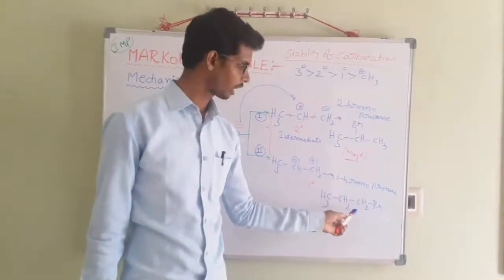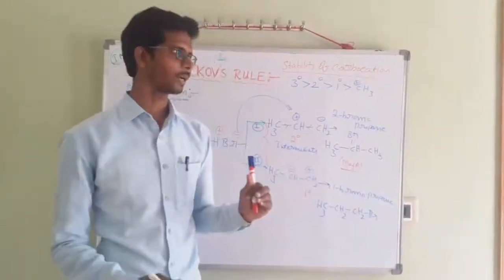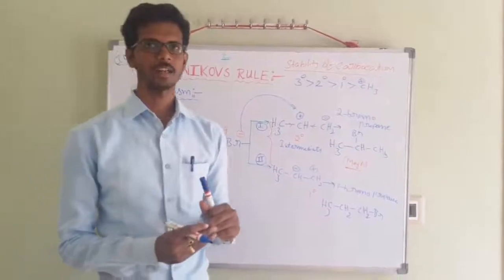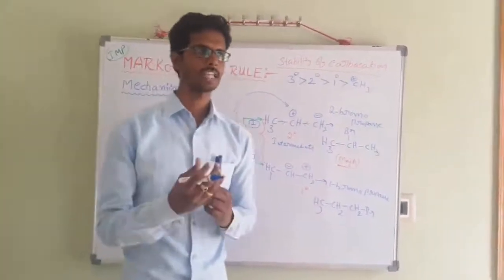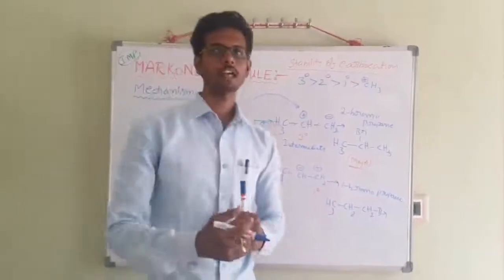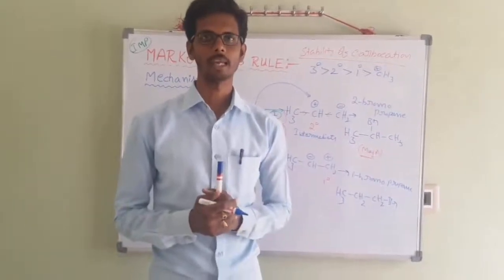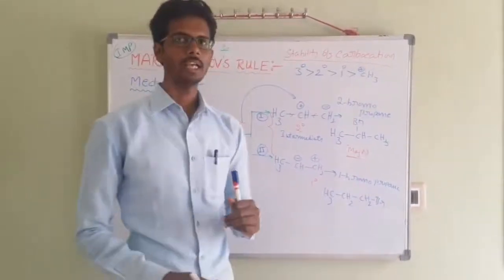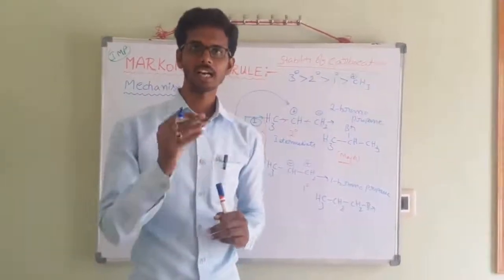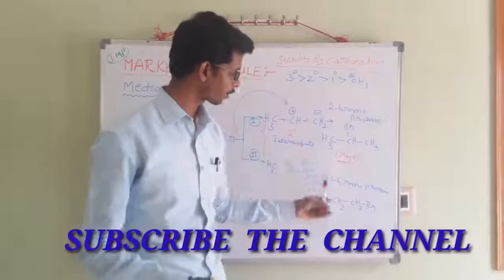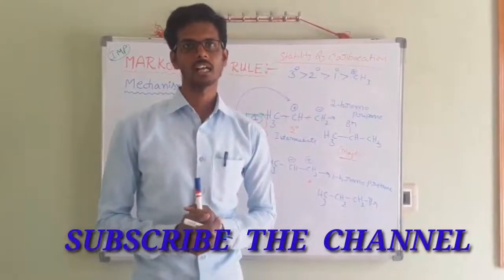This anti-Markovnikov product takes place in the presence of a peroxide. Suppose, when an unsymmetrical reagent is added to an unsymmetrical alkene, you want the anti-Markovnikov product as the major one. What reaction condition should you apply? You should take hydrogen peroxide, alkyl peroxide, or benzoyl peroxide, and the anti-Markovnikov product is formed. The anti-Markovnikov product is also called the Kharasch effect.